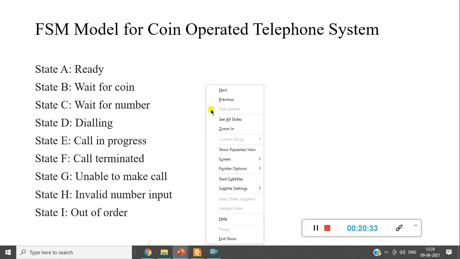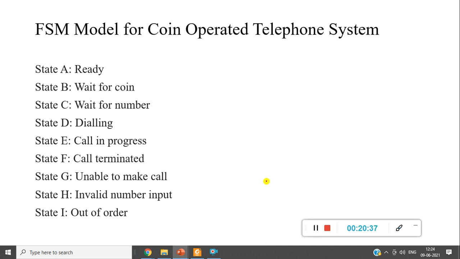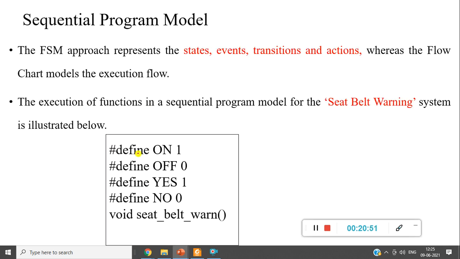So these are the different states that we have discussed in the state model, the FSM model. The same thing I noted there, what A, B, C, D and all that are. It's nothing but the definitions of individual states. Now, moving to the next topic, the sequential program model.